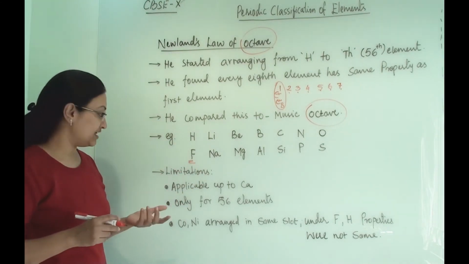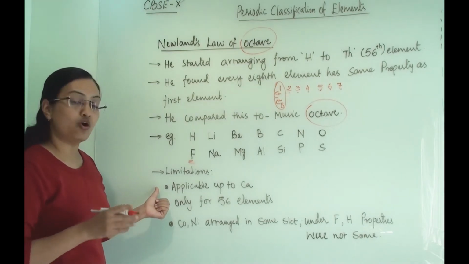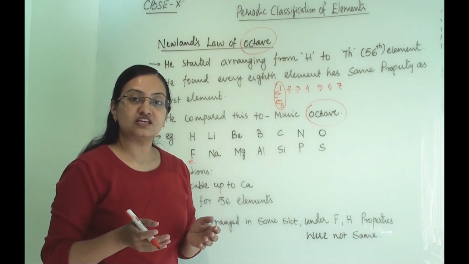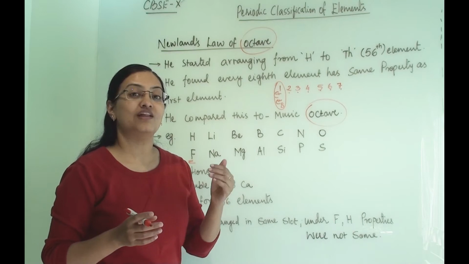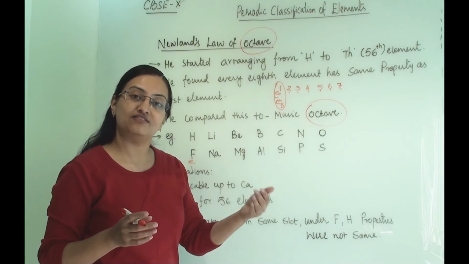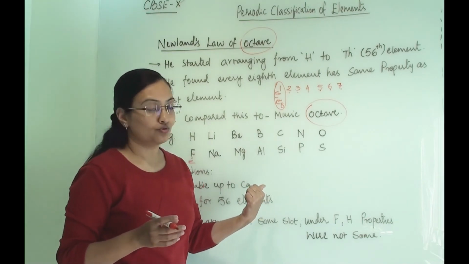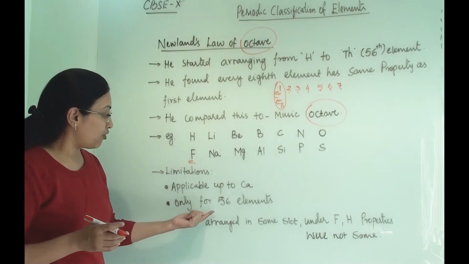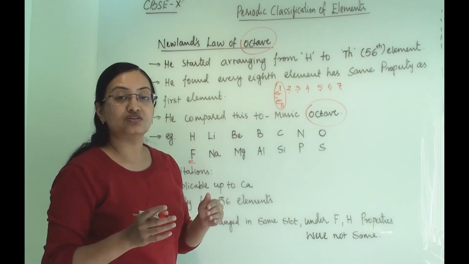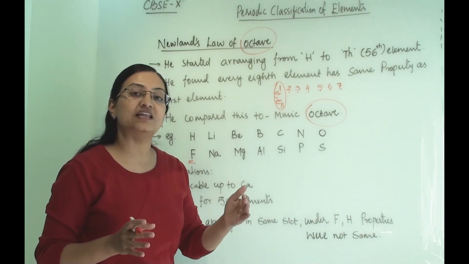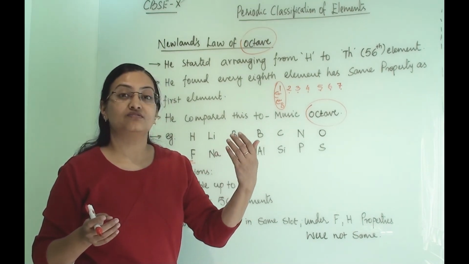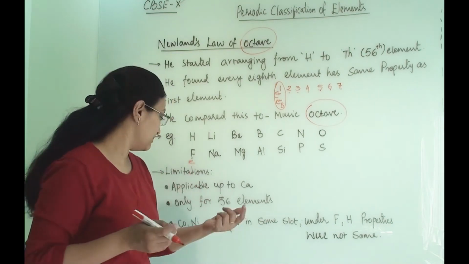Now what were the limitations of this law? This law was only applicable till calcium. We can also say that this law held true for light elements, only up to calcium, and beyond that, for the heavier elements, this law did not hold true. Then, he arranged only 56 elements because he thought that only 56 elements existed. He did not keep any space for elements which were about to be discovered in the future.